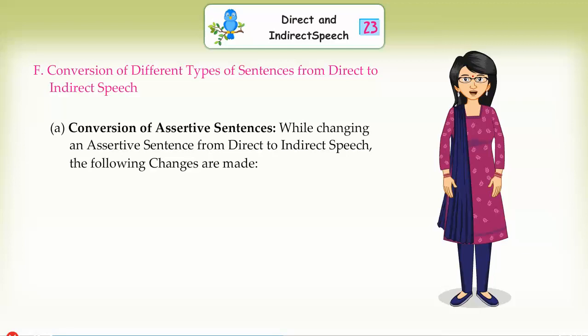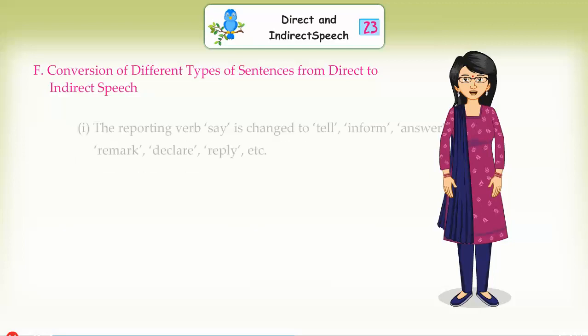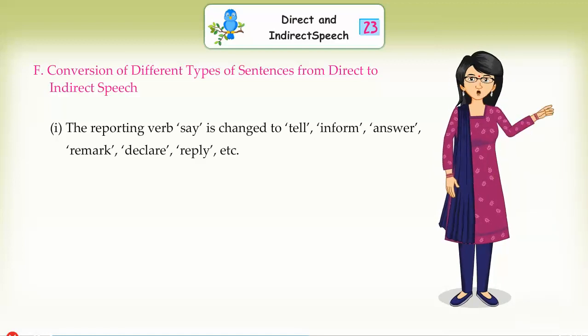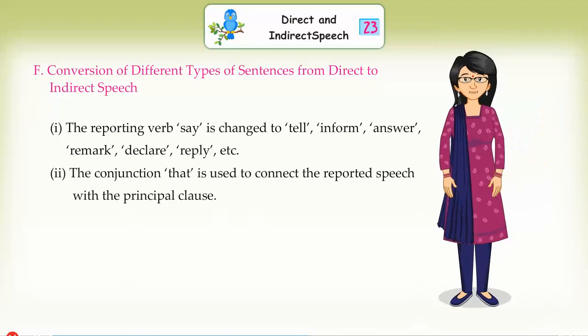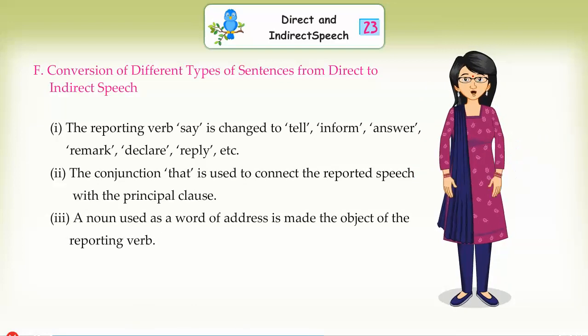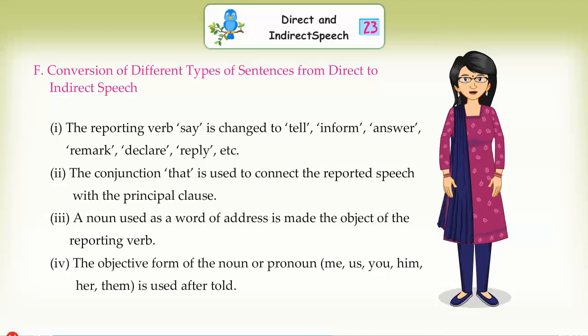Conversion of assertive sentences. While changing an assertive sentence from direct to indirect speech, the following changes are made. The reporting verb say is changed to tell, inform, answer, remark, declare, reply, etc. The conjunction that is used to connect the reported speech with the principal clause. A noun used as a word of address is made the object of the reporting verb. The objective form of the noun or pronoun is used after told.